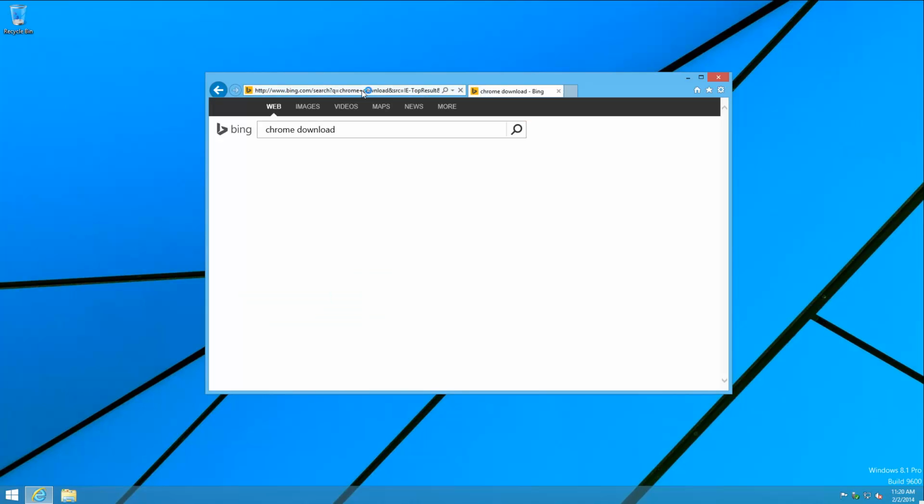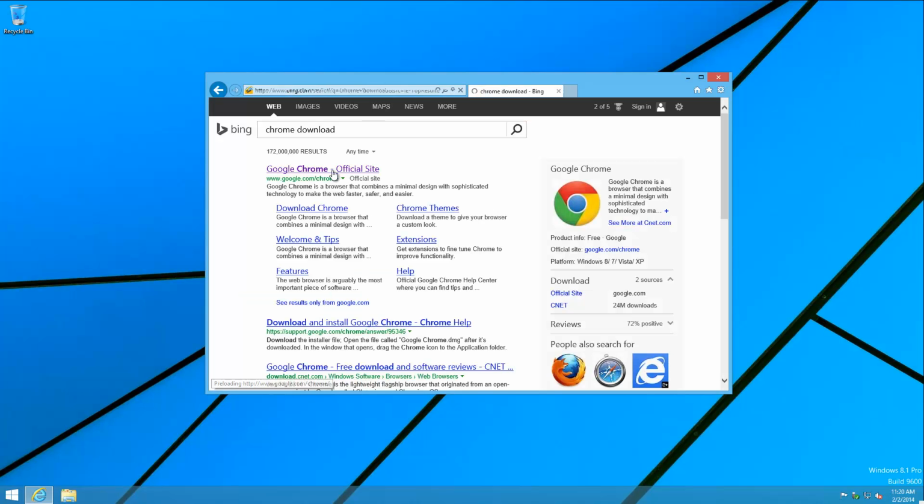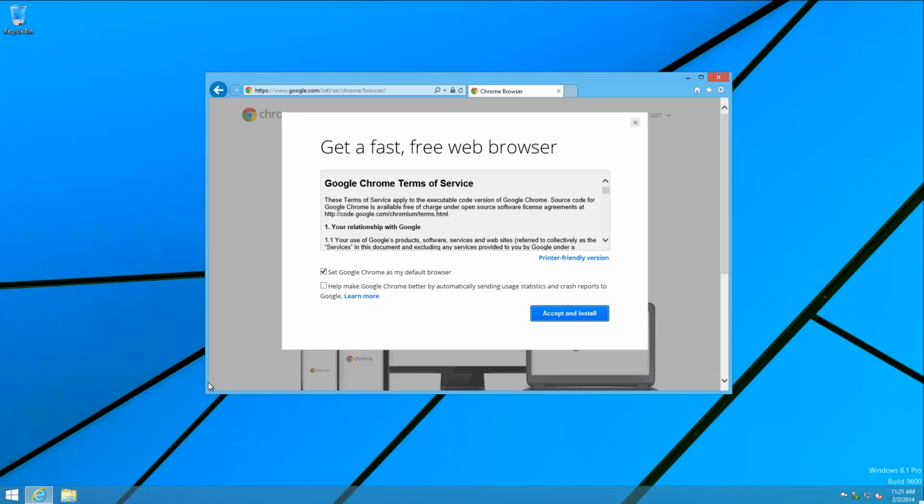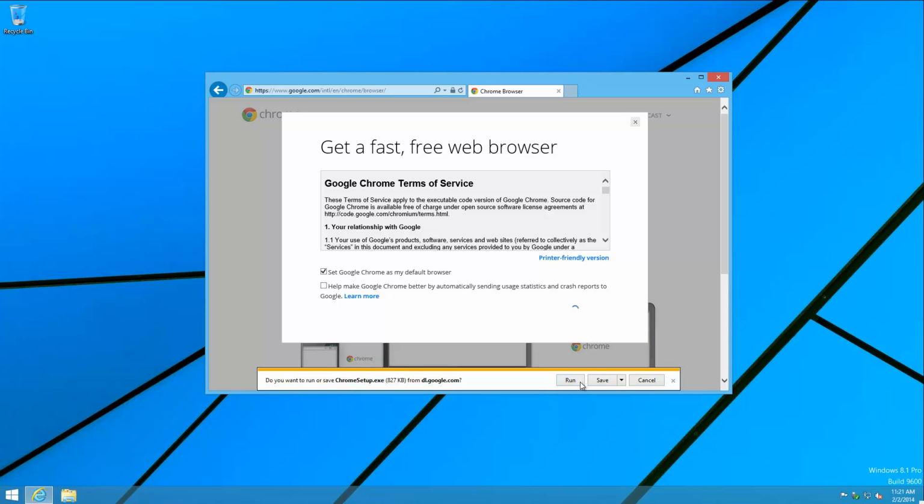Let's get started first with the basic Chrome download. This is a vanilla Windows 8.1 machine. All of this would be the same on Windows 8 or Windows 7. And again, when I say vanilla, all it has for a browser is Internet Explorer. So we're going to go ahead and fix that and make Chrome our default for day-to-day browsing. That's fine.